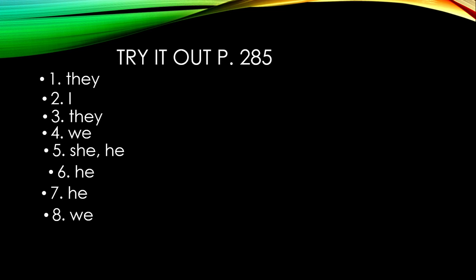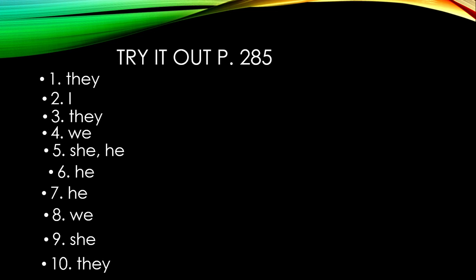Well, if I switch the sentence around, she must be the most grateful person at the dock. So 9 is she. Number 10, the heroes are they or the heroes are them. Are is a linking verb, and we need to have a subject pronoun. Also, if we switch the sentence around, they are the heroes or them are the heroes. So number 10 is they.